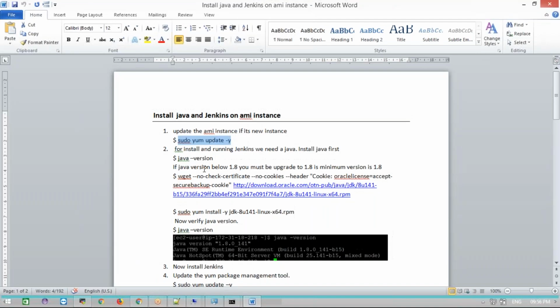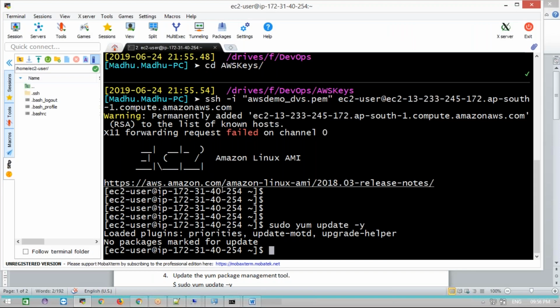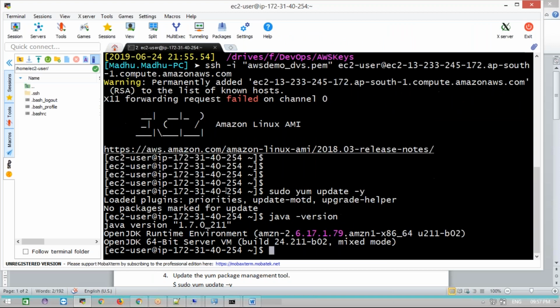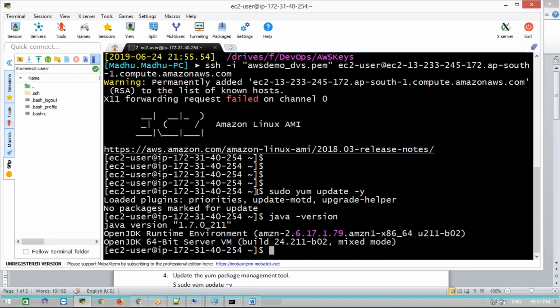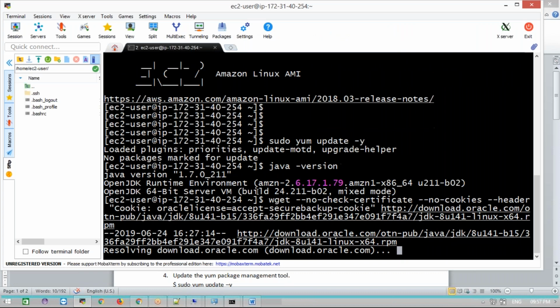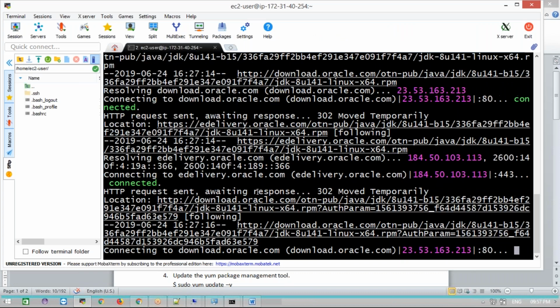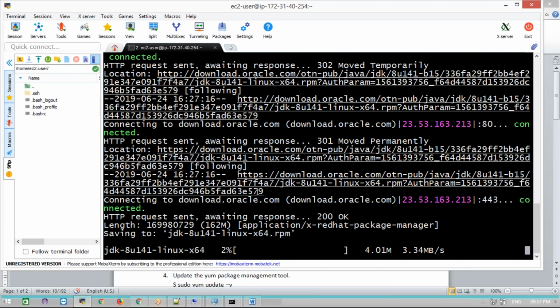No packages for update. Now check whether the Java version is there or not. Okay, which Java version do I have? I have 1.7, right? Now I don't want 1.7, I want Java 1.8. What I'll do is download the RPM package. I'm downloading the RPM package.